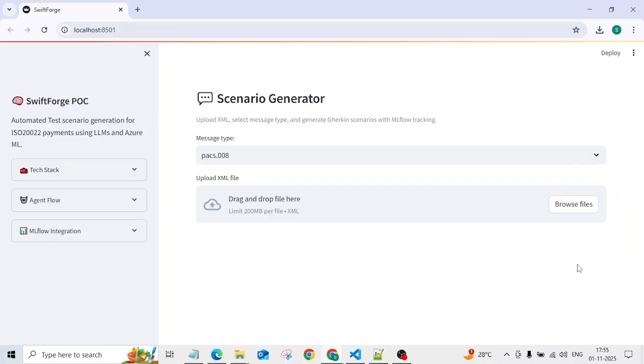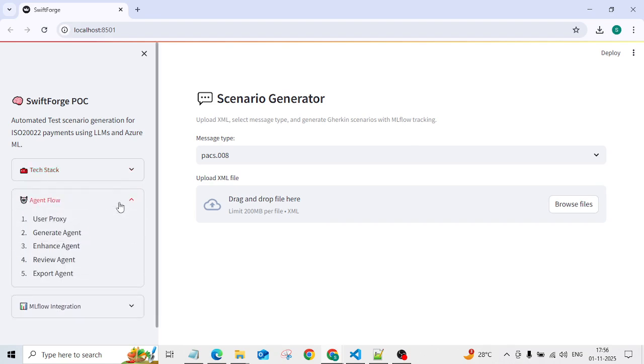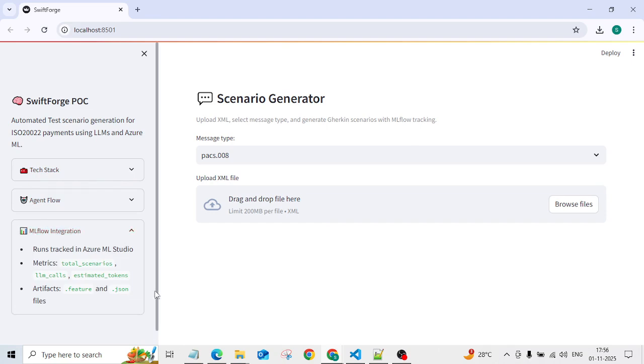Hi everyone, let's go through the demo. This is the UI that I have built with Streamlit. It's a very simple UI. We have covered the tech stack here. We have covered the agents that are being called here, and then indicated what we are tracking in terms of MLflow integration.